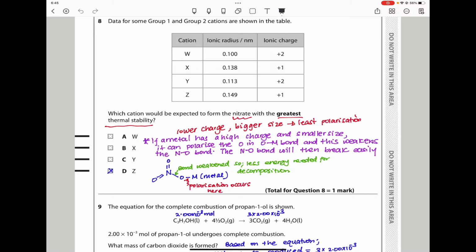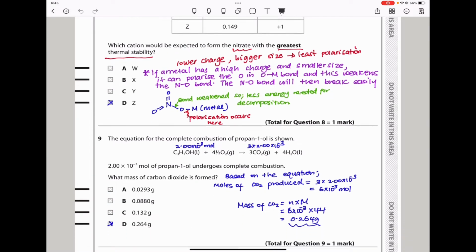That means the cation in that nitrate should have the least polarizing power, meaning the cation should have the biggest ionic radius and a lower charge. When we look at the table, only cation Z suits that. It has the greatest radius among them and a lower charge, so the answer should be D. I put extra explanation here. You can refer to that as you try to revise.